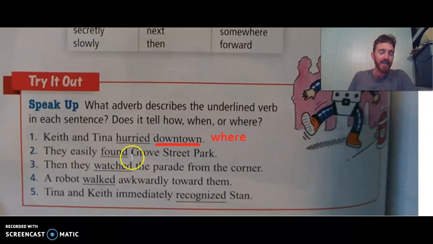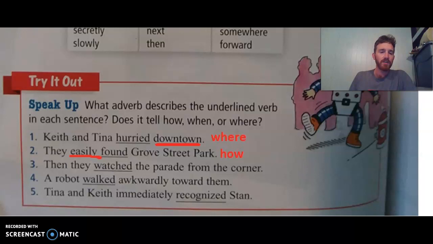How about the other one? They easily found Grove Street Park. Found is the action that happens here with Keith and Tina as they go downtown. They found Grove Street Park. There's a word in here that describes how they found Grove Street Park, and that word would be easily. That tells us how it was. It was easy. They found it easily. Okay, and again, this is going to tell how they found it. So we'll also put how. Again, you're doing this on your loose leaf. Find out how they found it. Okay, great. Let's keep it going.